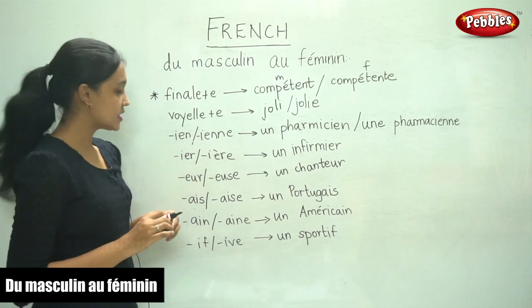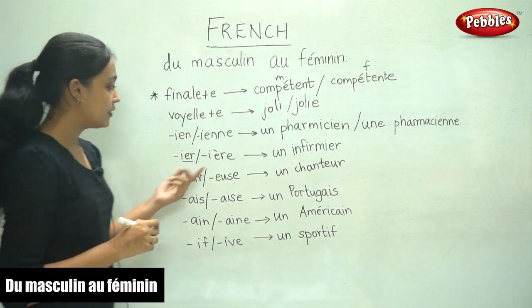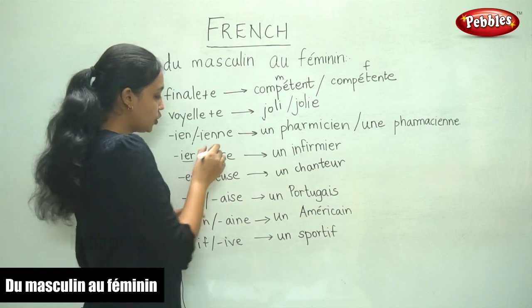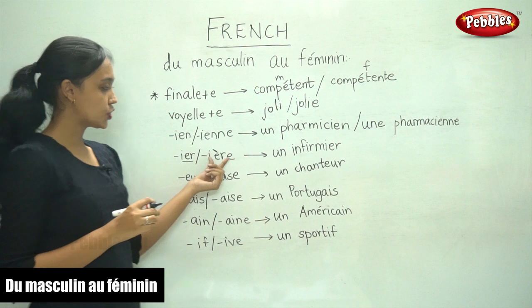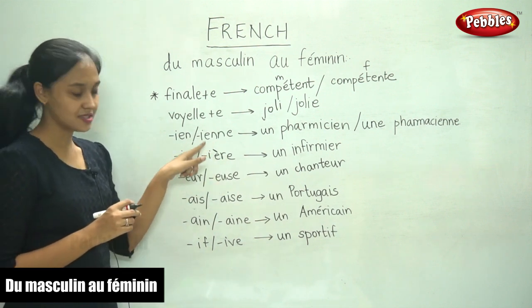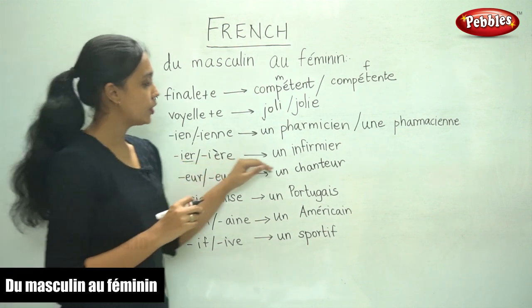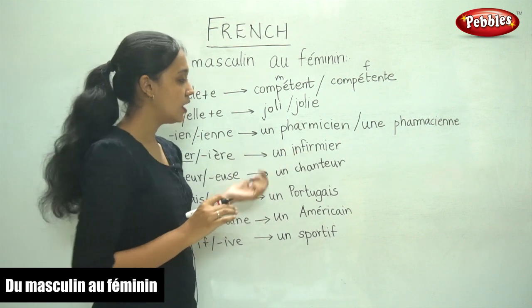The next one is when the word ends in IER. The feminine form takes IERE, and if you notice, the E has a grave accent. You should not forget that. If you don't use this accent here, the meaning of the word changes. An example for this is infirmier.